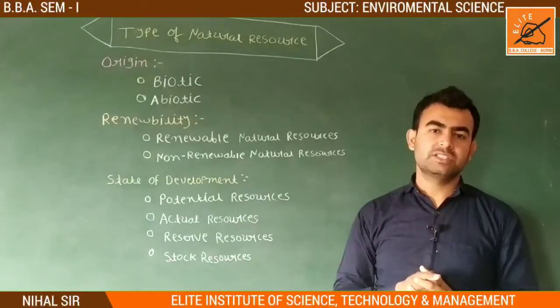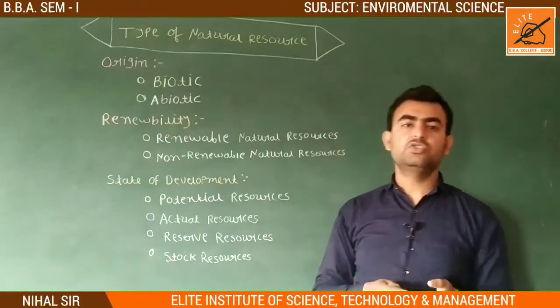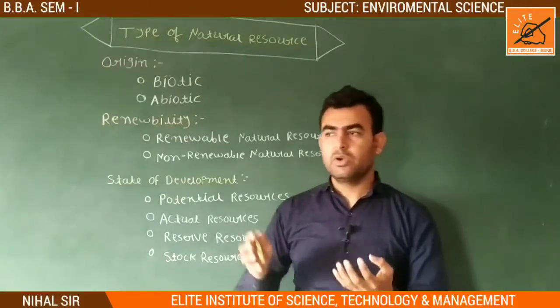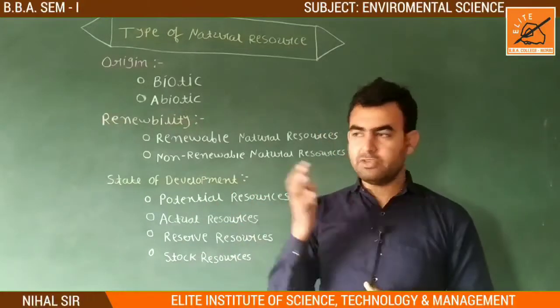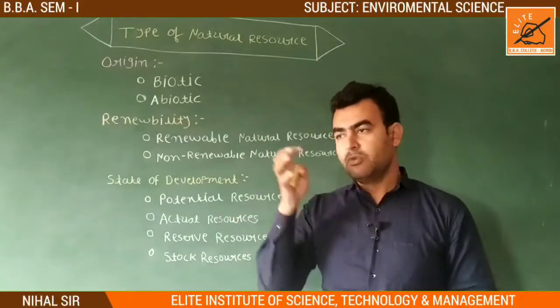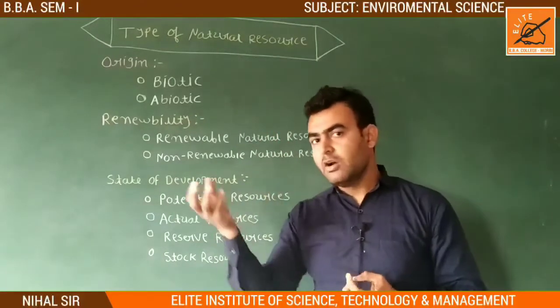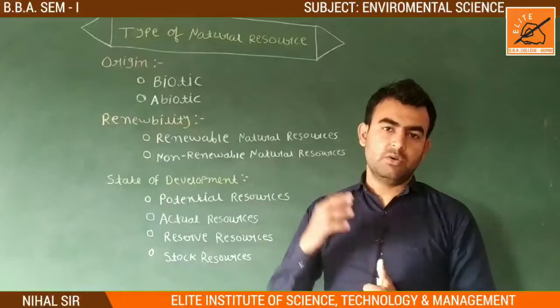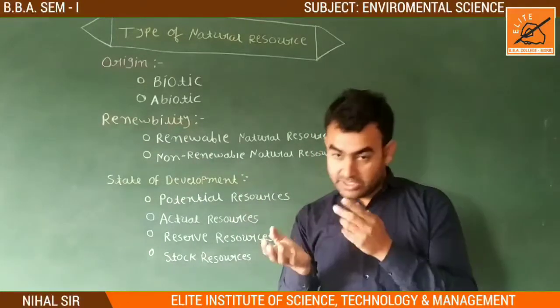Then સમજાણું? Like, give an example of a tree. If we consume, we cut a tree or we get a fruit and vegetable from it, then after one time we get a fruit or vegetable from a tree, again after some time a fruit and vegetable will be growing. So it is renewable.